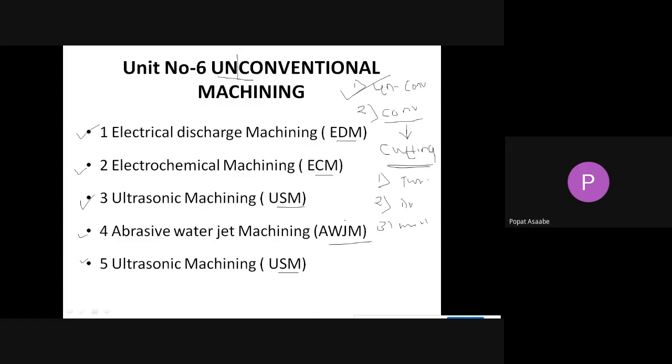Now, conventional machining. Conventional machining is also a type of process used to remove the material from the workpiece. But to remove the material with the help of the conventional process, we use a sharp and hard cutting tool. With the help of that cutting tool, we remove the material. Examples of conventional machining are turning, drilling, and milling. These are the conventional processes.